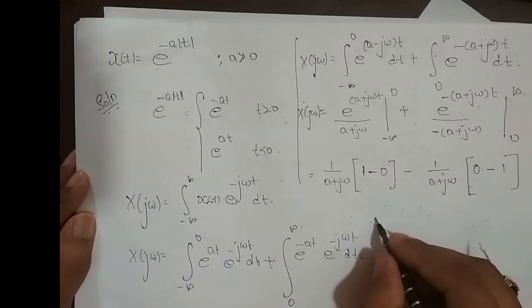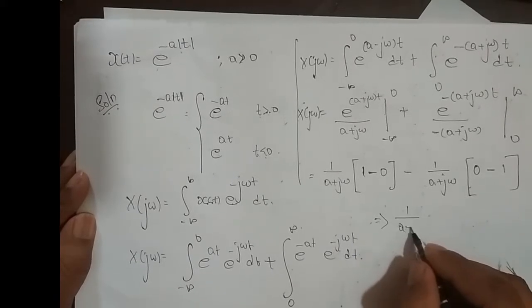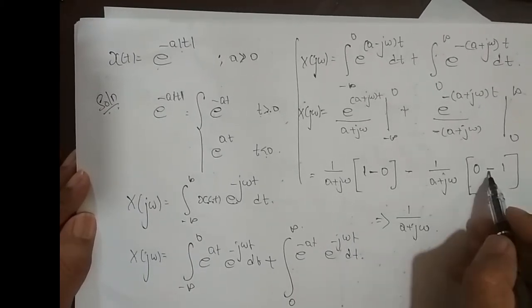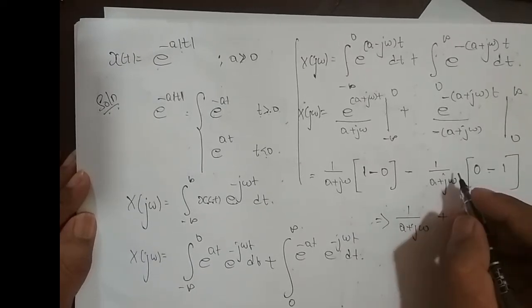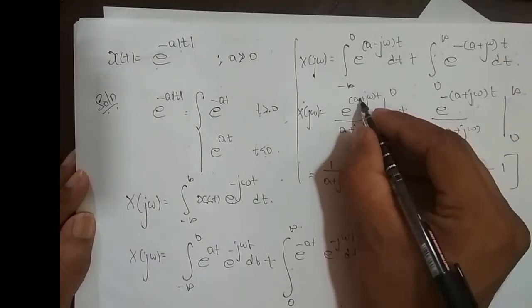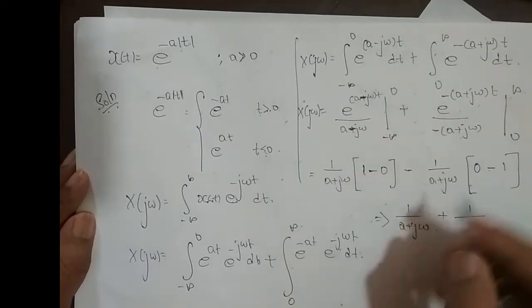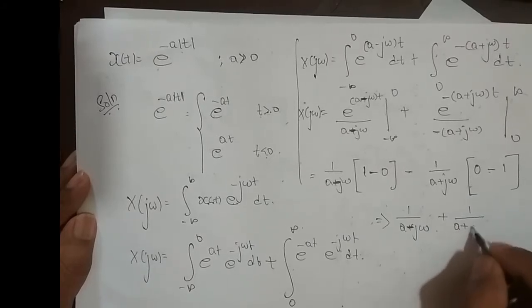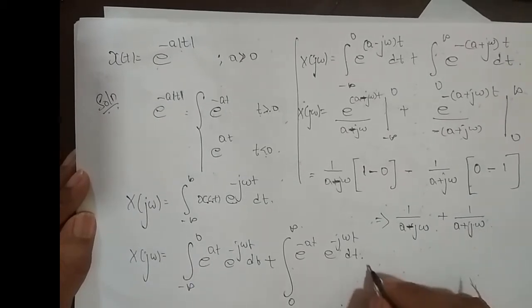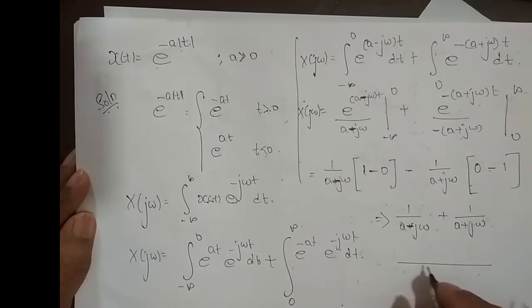So this is equal to 1 divided by (a plus j omega), and minus into minus plus 1 divided by, sorry, this is a minus, so a plus j omega.